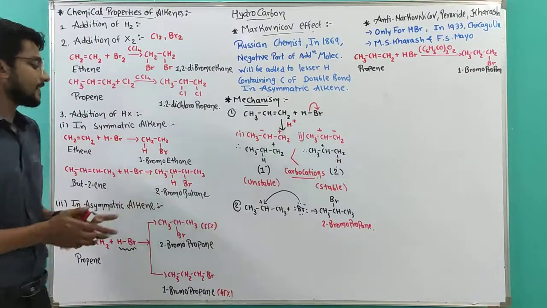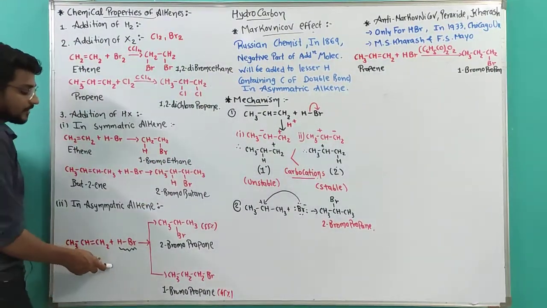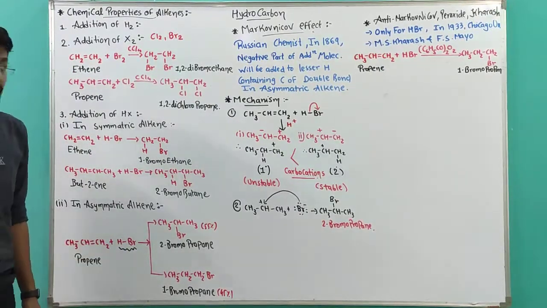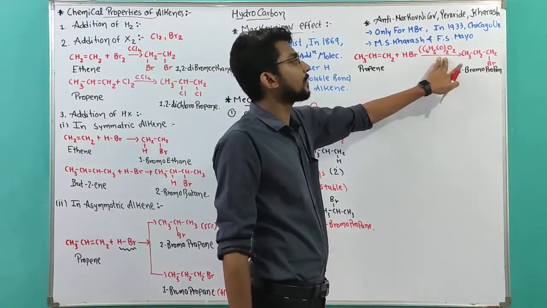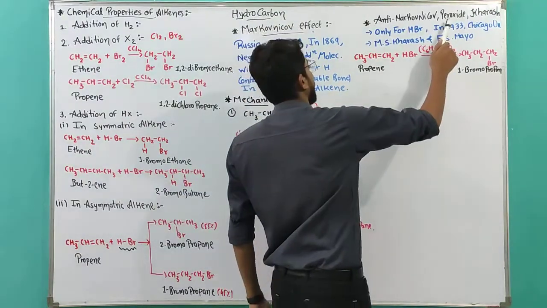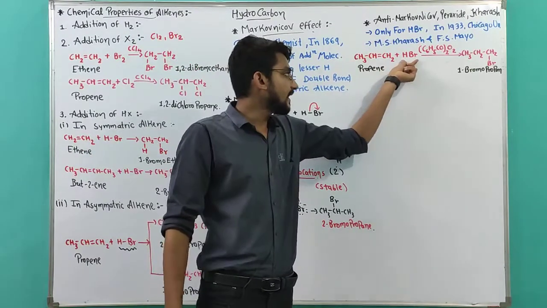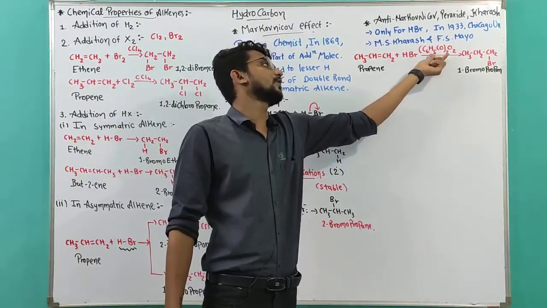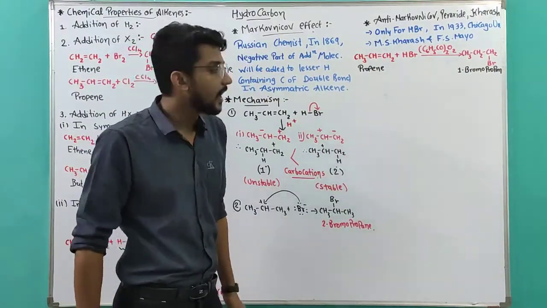So what is the difference between these two reactions? You can see that in this reaction we have not used any type of catalyst. But over here we have used benzoyl peroxide as a catalyst, and that's why it is known as the peroxide effect. Propene reacts with HBr in the presence of benzoyl peroxide, and a free radical reaction occurs.